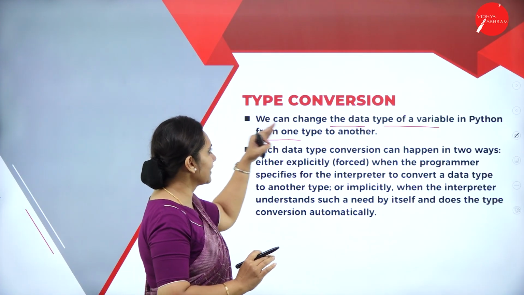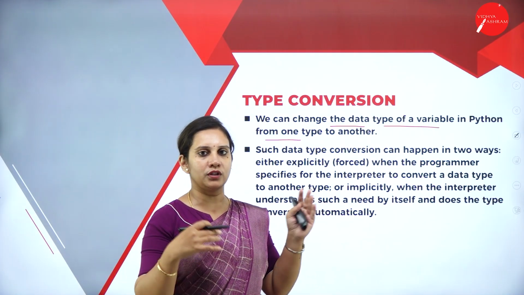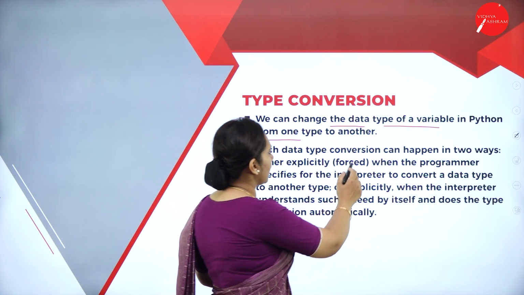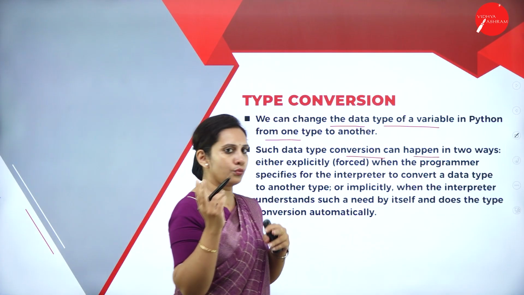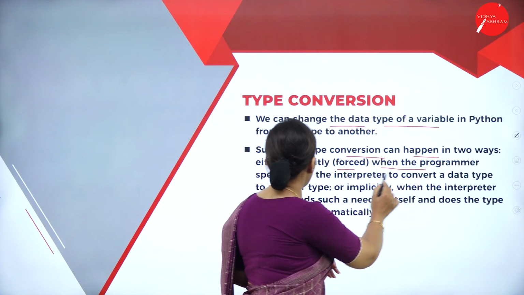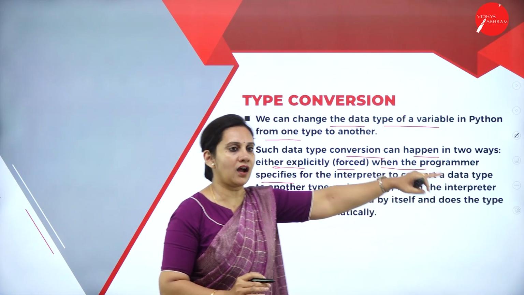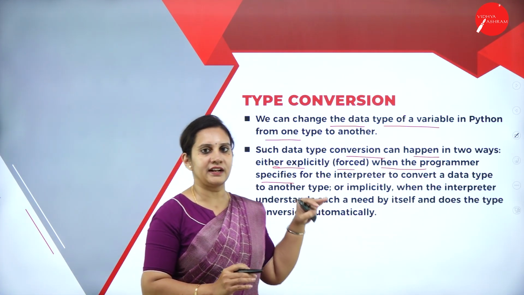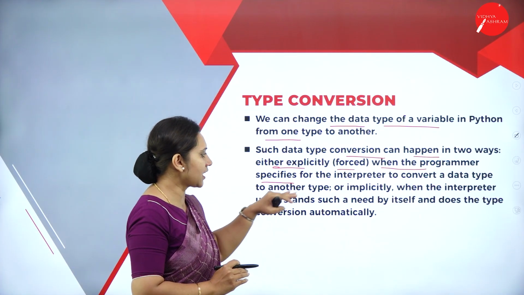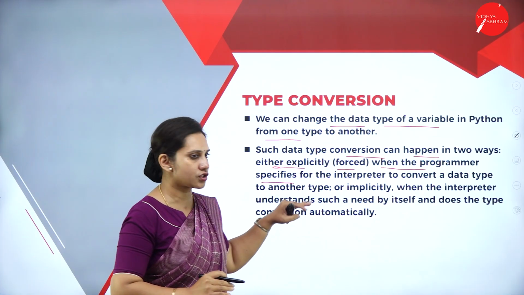Such data conversion can happen in two ways: either explicitly, that is forced, when the programmer specifies for the interpreter to convert a data type to another data type, or implicitly, when the interpreter understands such a need by itself and does the type conversion automatically.